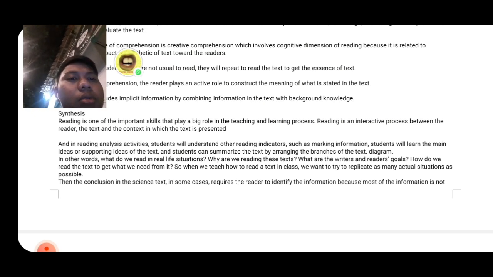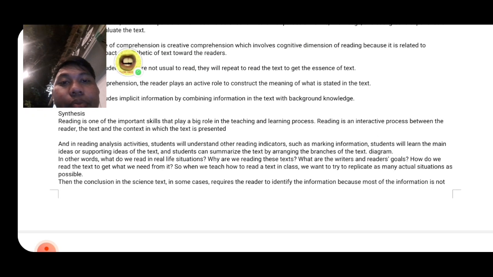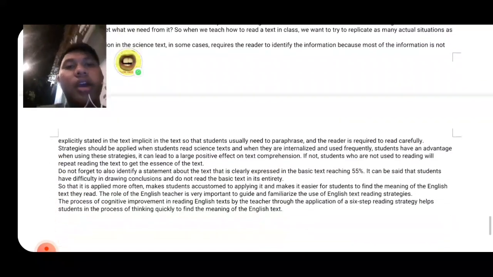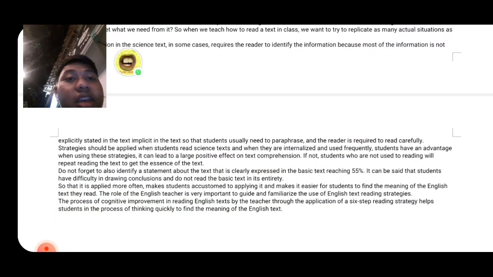And then when we are reading this text, what are the writer's and reader's goals, and then how do we read the text to get what we need from it? So when we teach how to read a text in class, we want to try to replicate as many actual situations as possible. Then the conclusion in the sentence text in some cases with the readers is to identify the information, because most of the information is not explicit, it is implicit in the text, so that students usually need to prepare, and then the reader is required to read carefully.